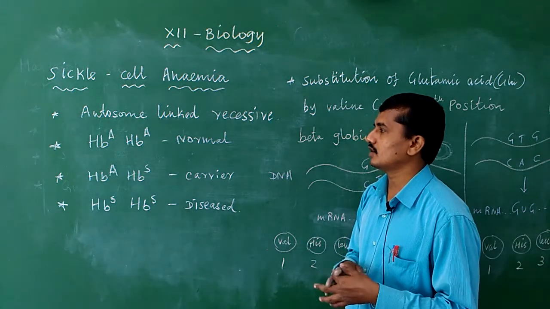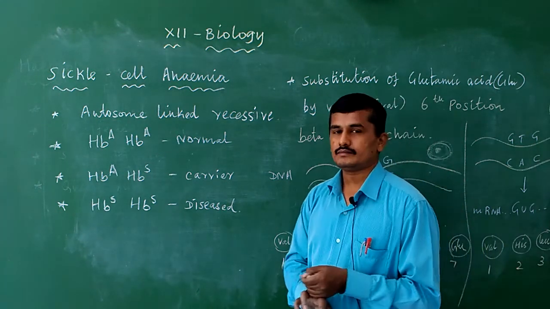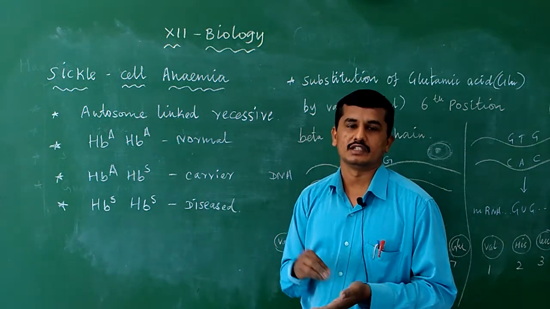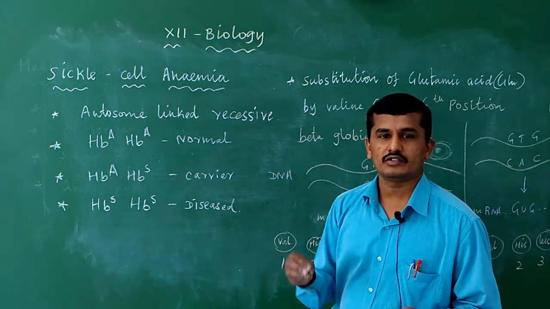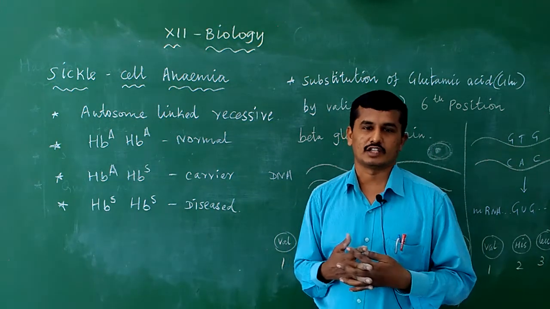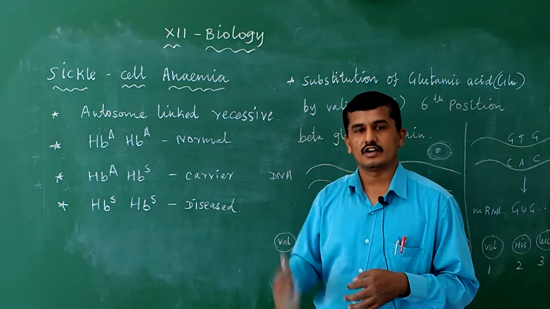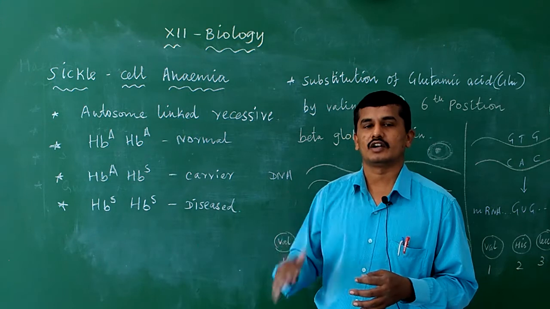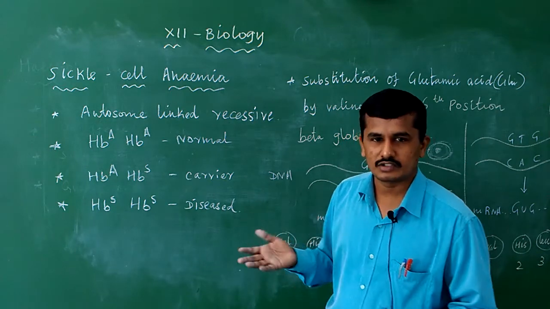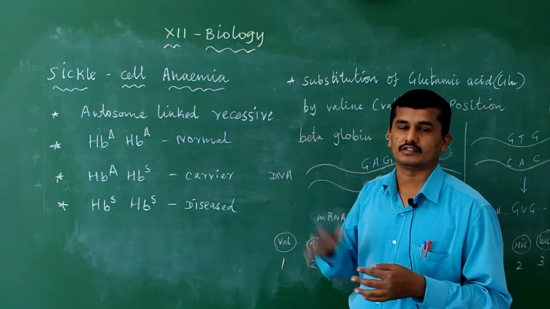Then the disease is autosomal linked recessive. Autosomal linked recessive means what? Autosomal means the gene defect is in the autosomes, and recessive means in one generation the disease is expressed, and in another generation the disease is not expressed. If in all the generations, the parents, the first generation, the second generation, the disease is expressed, that is autosomal dominant. Here in one generation the disease is expressed, and in another generation it is not expressed. So the disease is an autosomal linked recessive disorder.